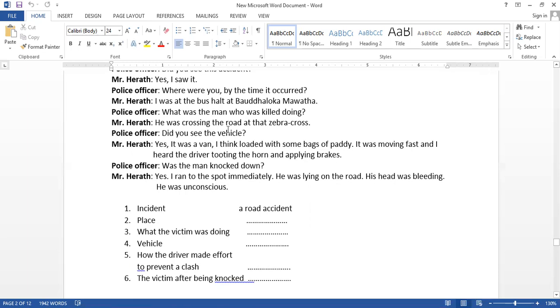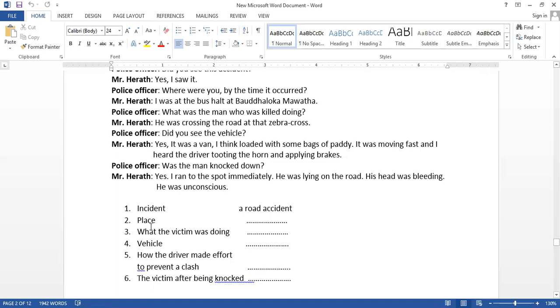What was the man doing? Now the man was killed. What was the man doing? Yes, definitely. He was crossing the road.